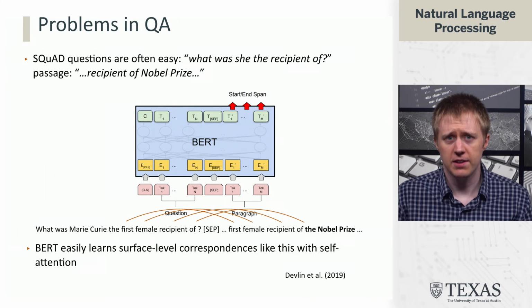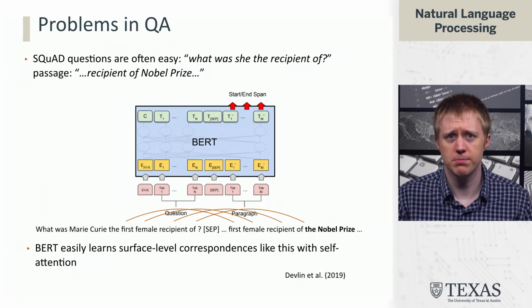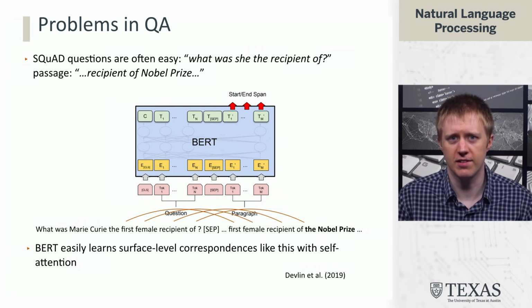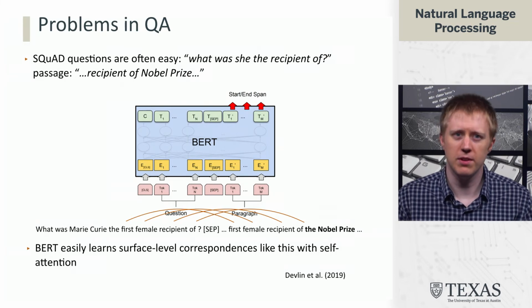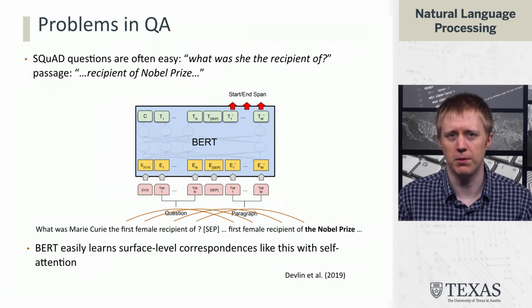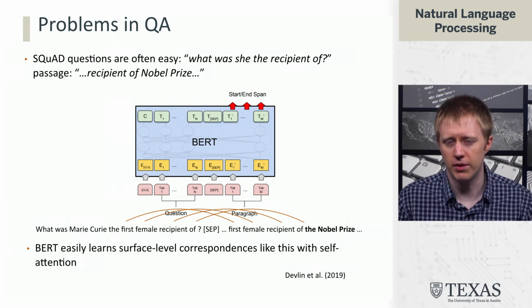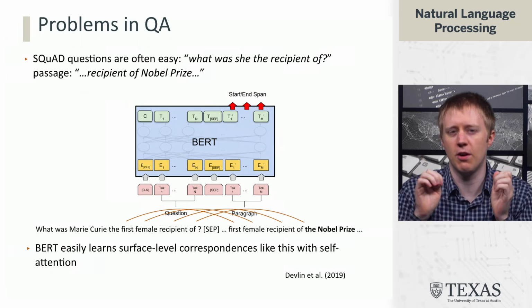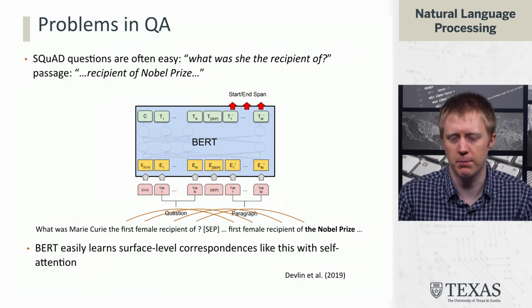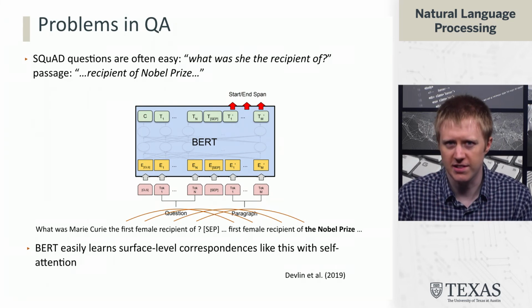One of the common data sets for this is the Stanford Question Answering Dataset, which basically has simple factoid questions like, what was Marie Curie the recipient of? She was the recipient of the Nobel Prize. Calling back to what we talked about with baselines, we said that a sliding window and then looking at n-gram match between the question and passage wouldn't necessarily work.